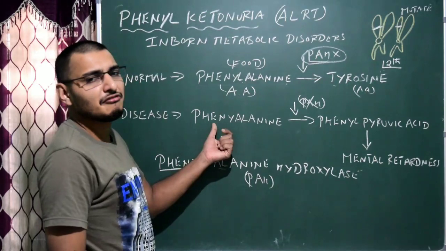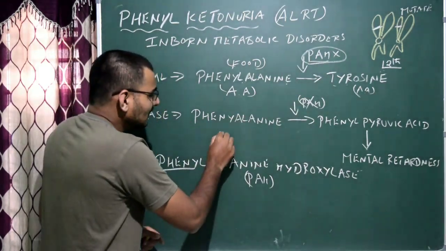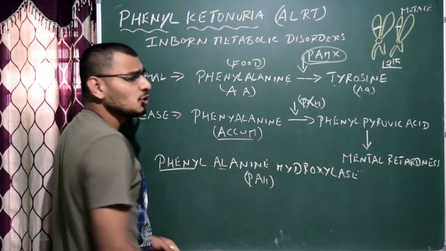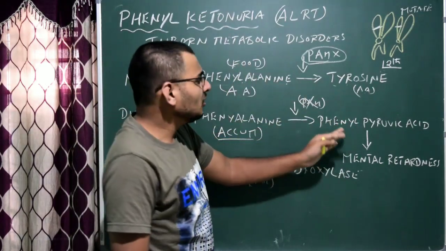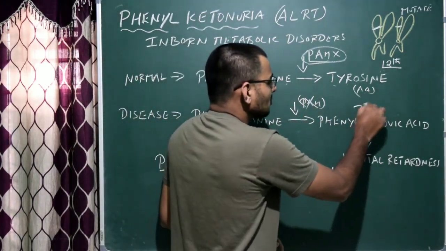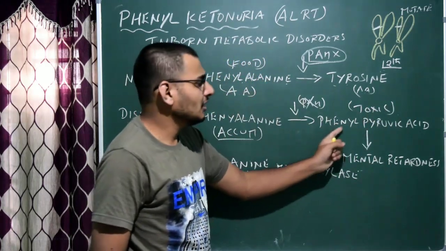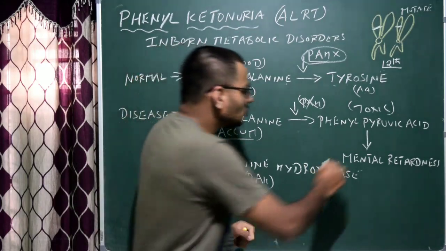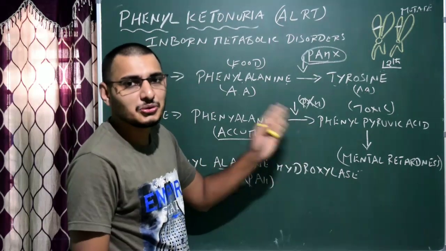As a result, the phenylalanine cannot get converted into tyrosine, and due to that it gets accumulated in our body. Finally, it gets converted into another toxic material which is called phenylpyruvic acid. Phenylpyruvic acid is toxic for our body, which leads to mental retardedness. So this is the thing to remember.